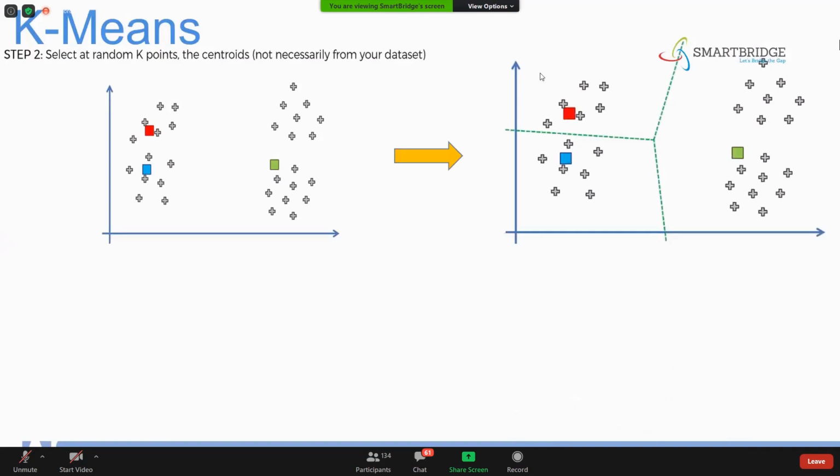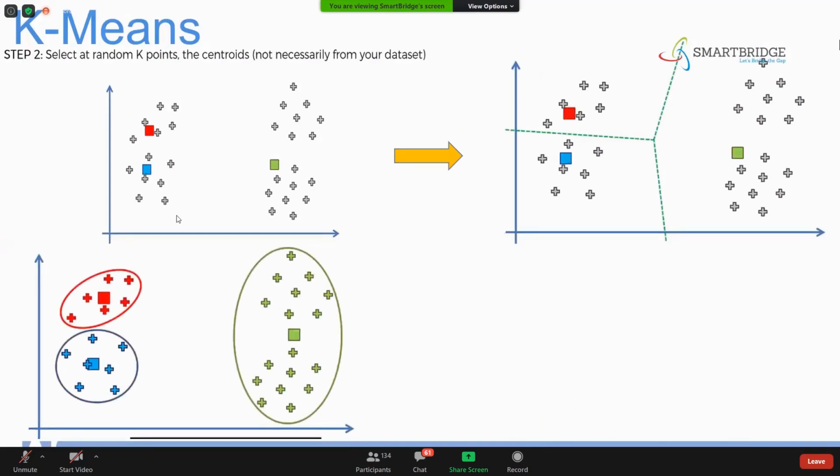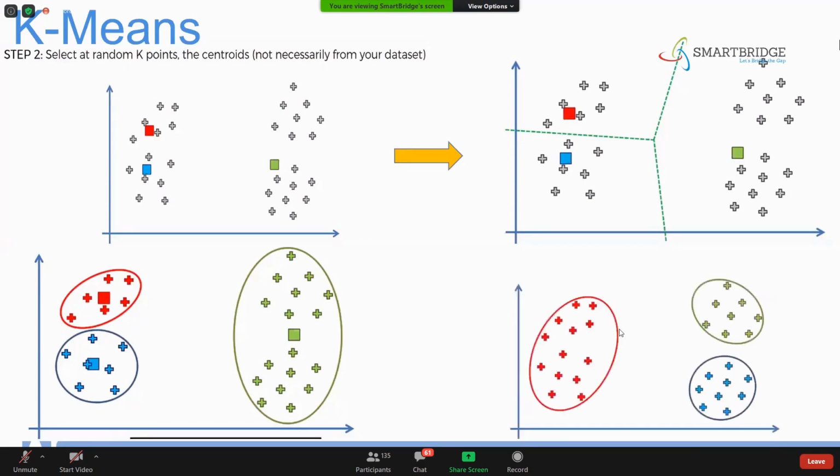If you find the nearest data points and so on, this might be the final clustering, if there are no points jumping from one category to another. These might be the clusters which will be formed. But what are the clusters which we actually had, guys? This is the actual cluster which needs to be formed, but this is how it is being formed.